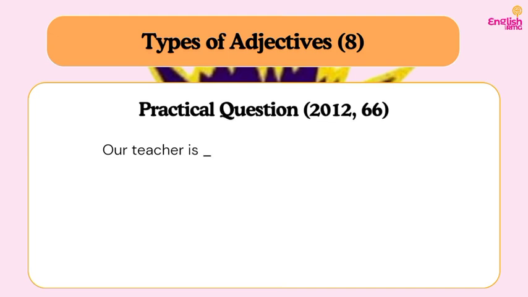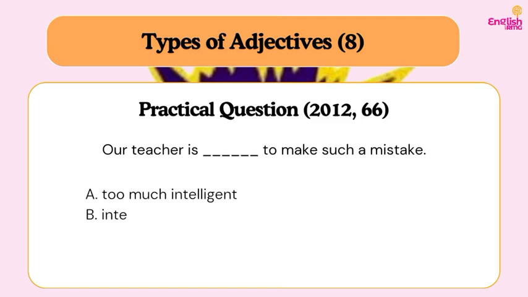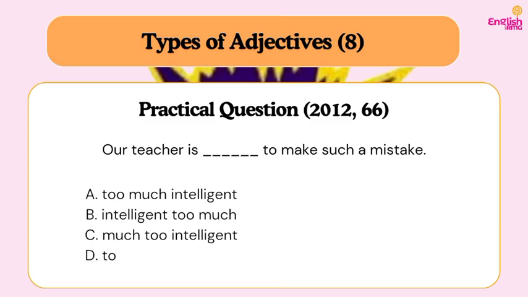Another question from 2012 past question 66. Our teacher is dash to make such a mistake. Let's look at the options to see what our possible answer will be. We have A, too much intelligent. B, intelligent too much. C, much too intelligent. D, too intelligent much. We've explained types of quality adjectives in the previous video. Intelligent is an example of an adjective of quality. Do you understand? So we are going to use much too.